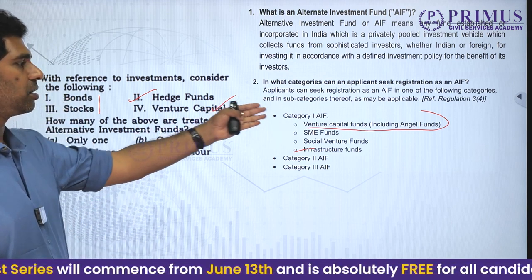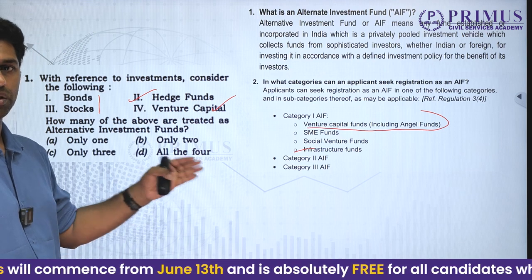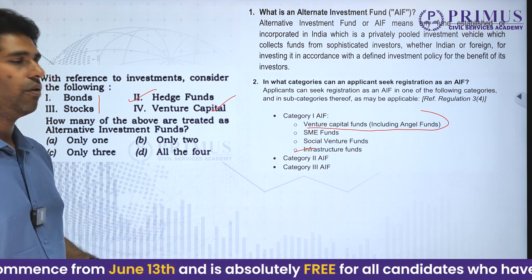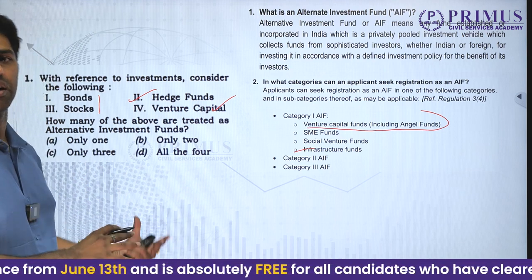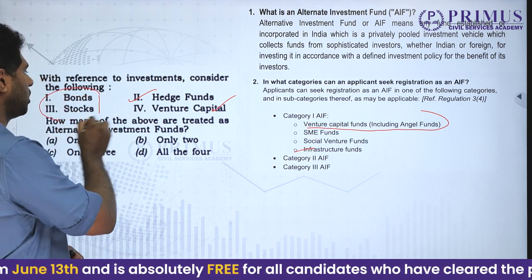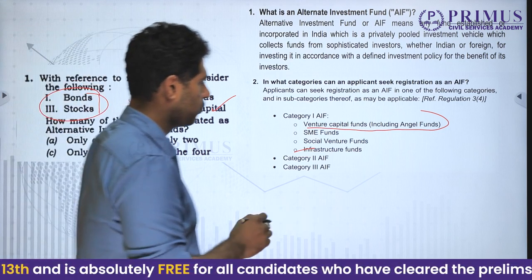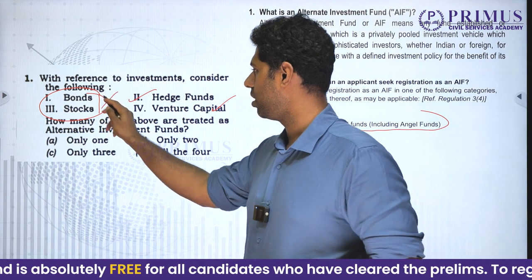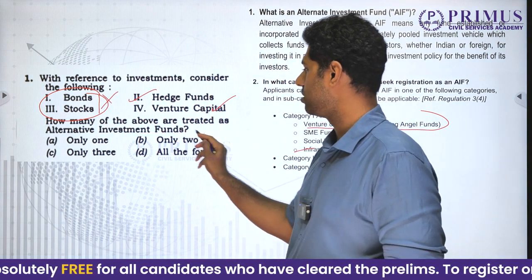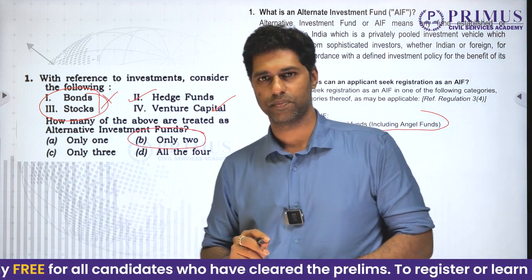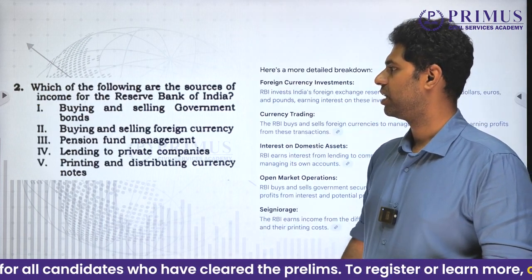Alternative investment funds are something like these: SME funds, social venture funds, infrastructure funds. These are the alternate way of raising capital, right? Other than the regular traditional way. These come under the traditional way. Therefore, only two are correct. These two are not included in that. Answer is only 2. Clear? Moving on to the next one.